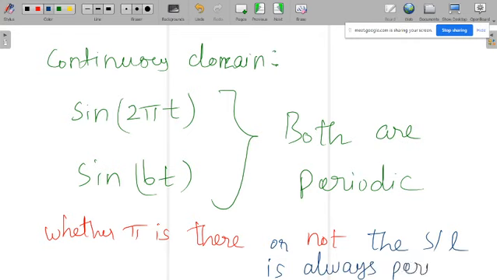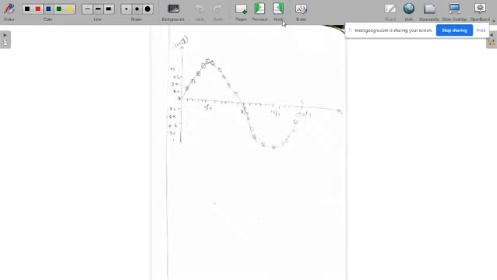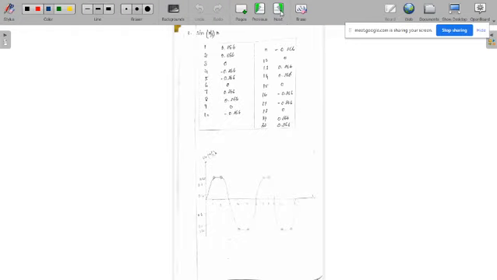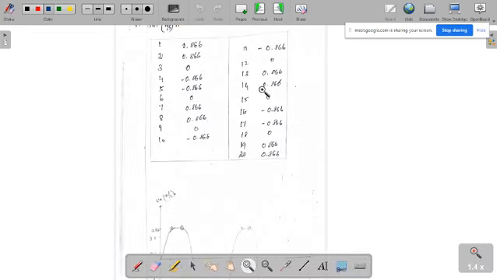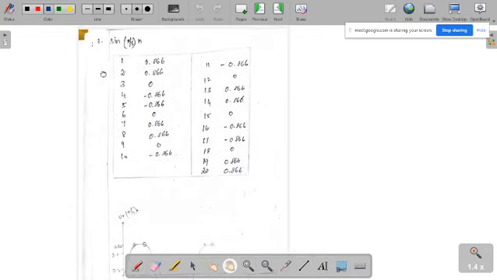Again, the same statement may not be true for the discrete case. We'll see it here. In the discrete case, first we have taken sine with pi.